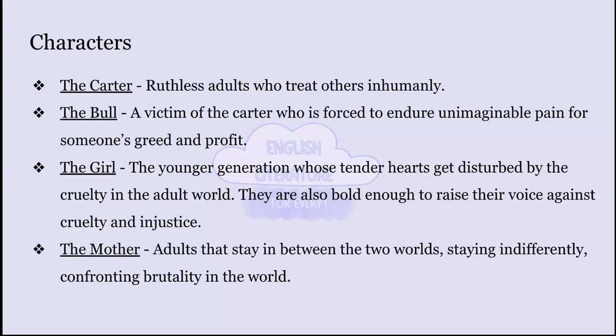Basically, they are abused and go through physical, emotional, financial or even psychological torture due to their greed. The cart driver only wants his comfort and profit, so he loads heavy goods onto the cart. He does not care how miserable the bull was, right? Now, the girl in the poem represents the younger generation of our society who question such unfair practices and raise their voice against it. Meanwhile, her mother represents the older generation who often ignore such injustices and suppress their inner voice.